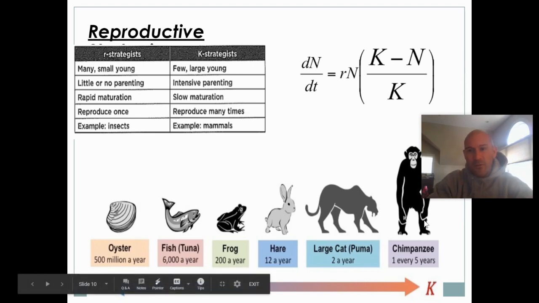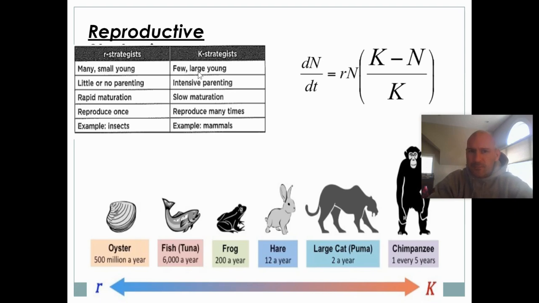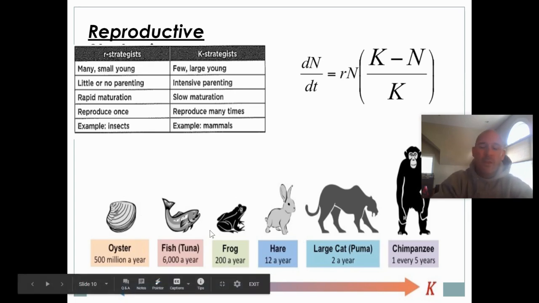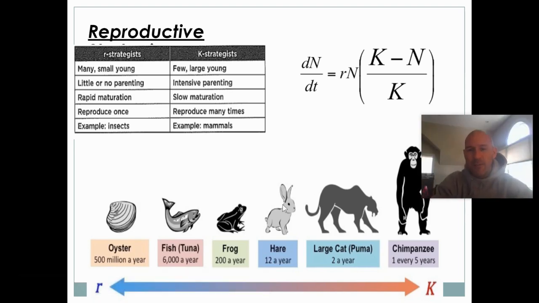K strategist is the opposite. Chimpanzees, or mammals for the most part, are more K strategists. They typically have fewer young, and there's a lot of parenting going on. They take care of their young. Because they only have so many offspring, they try to ensure that those offspring reach reproductive age. There's slow maturation. It takes a while for them to reach reproductive age. But once they do, they reproduce a number of times. They don't just have one litter or one round of offspring. They can have numerous rounds of offspring. Again, mammals are great examples of this. Again, it's never black and white. There's always gray. So you can see there's this transition from R to K strategists, which is a nice image down here to see that.